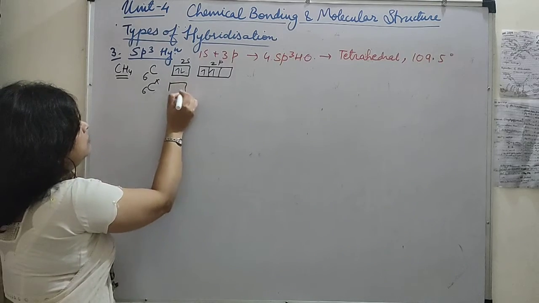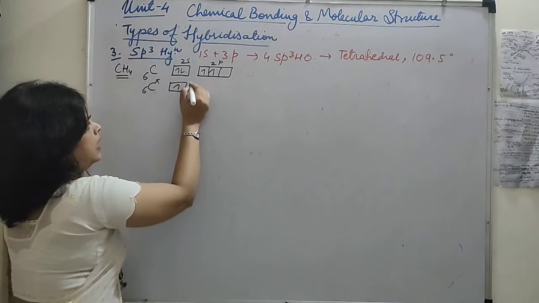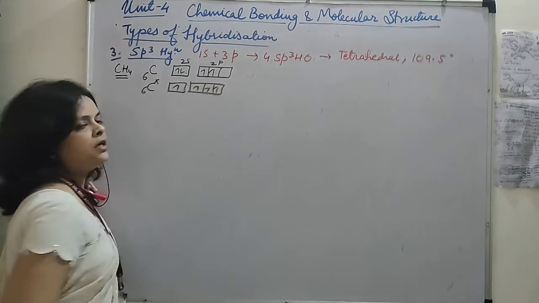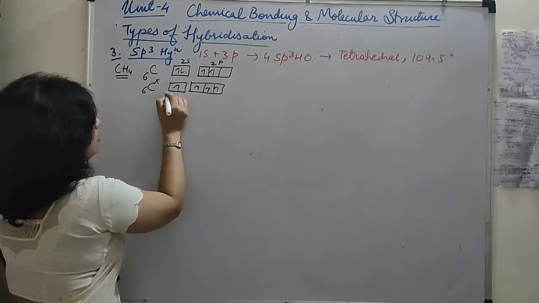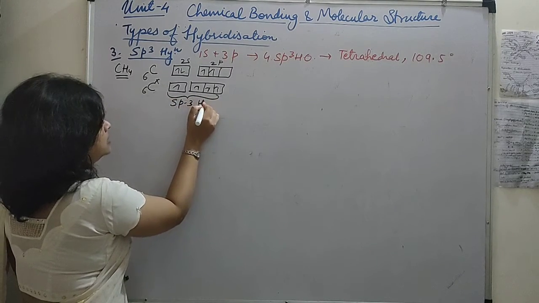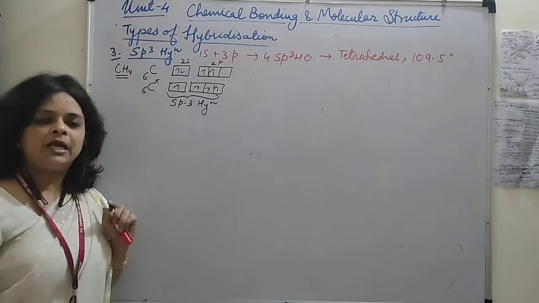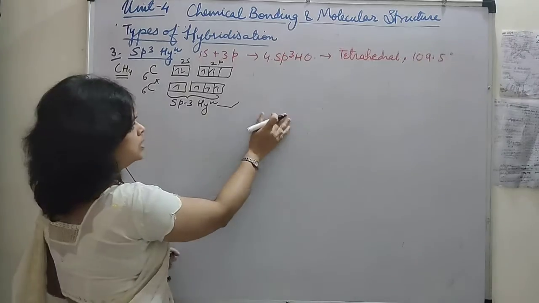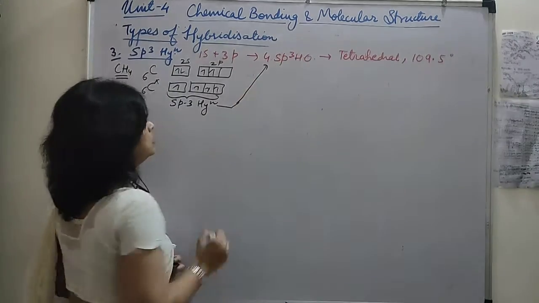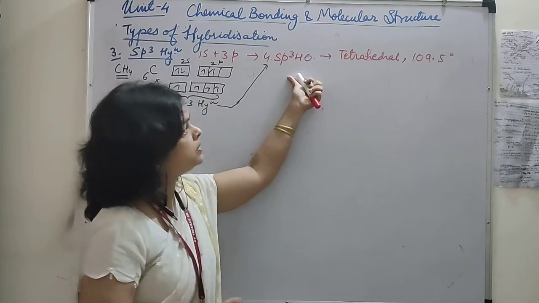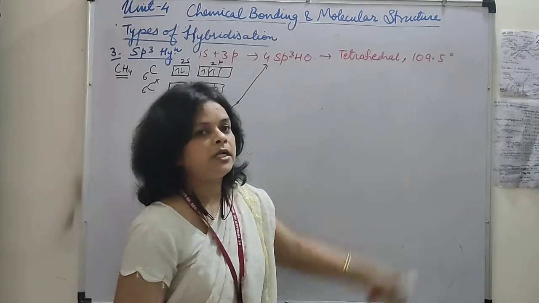So here it will be 1 electron, and in 2p we will be having 3 unpaired electrons. Okay, now it will undergo sp3 hybridization. sp3 hybridization होगा, that means it will result in the, I'm not writing here again students, I'm just putting an arrow over here. It will result in the formation of 4 sp3 hybrid orbitals, which are arranged in a tetrahedral manner.